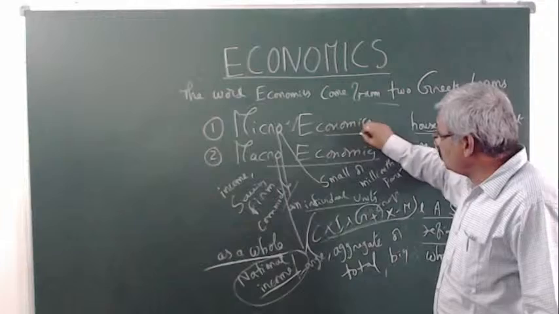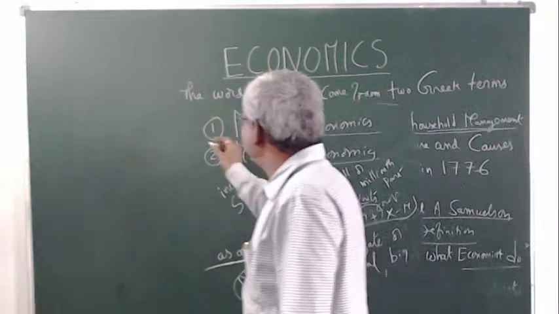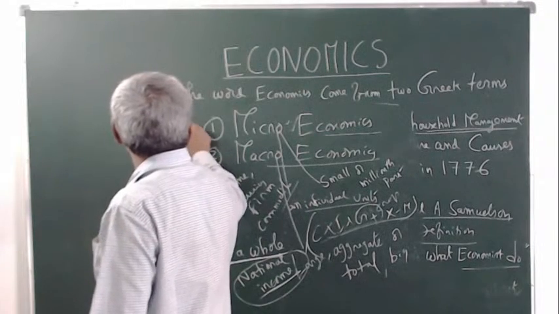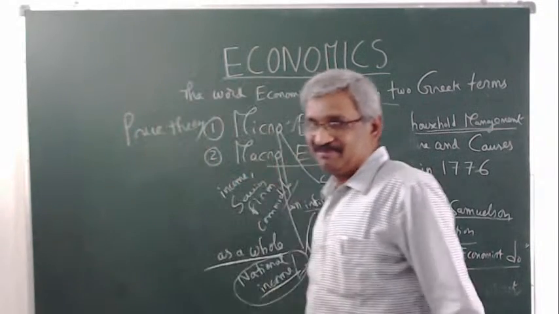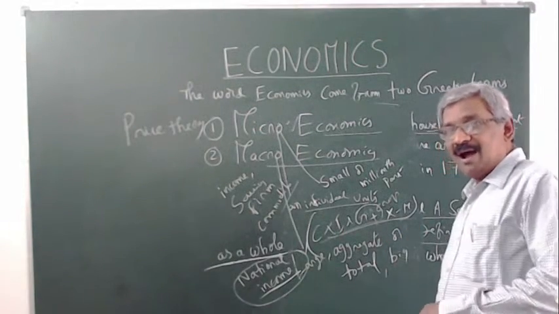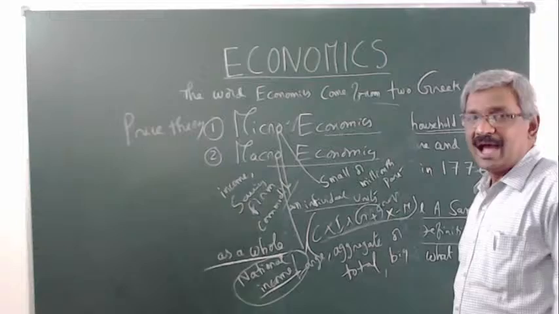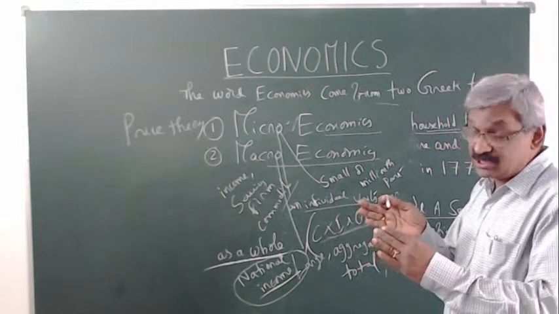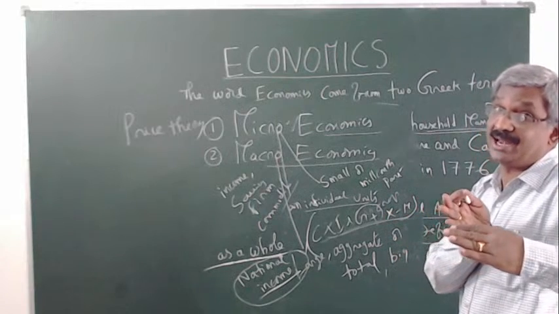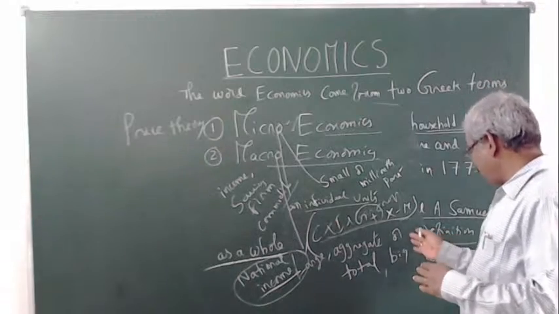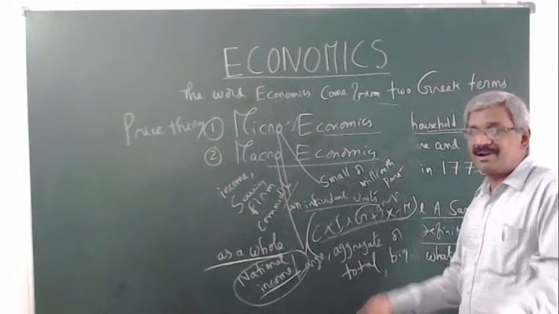Microeconomics is also known as price theory. Microeconomics is also known as price theory: the prices of factors, or market prices, or pricing of various commodities in the market, or price of various factors, that is land, labor, capital, and organization. The price given to land is called rent.